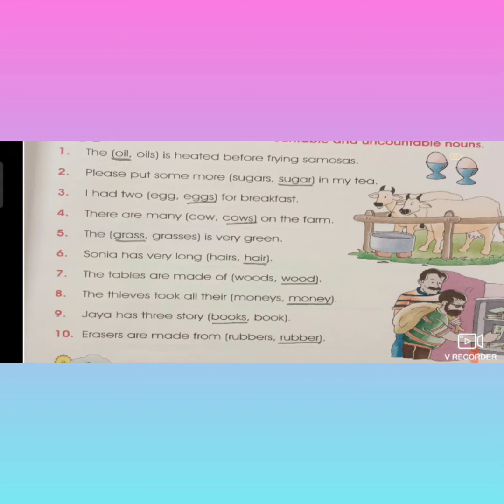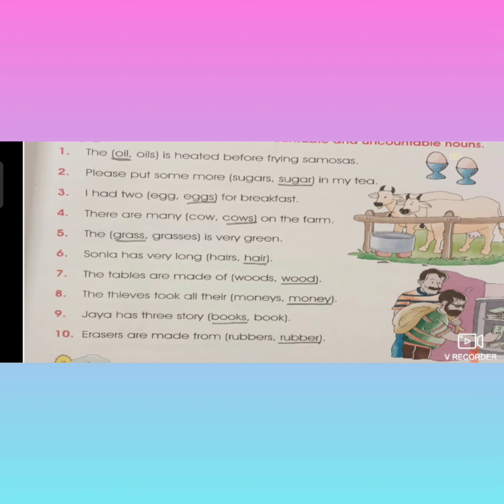Once again, see, children, underline carefully. First one, oil. Second one, sugar. Third one, eggs. Fourth one, cows. Fifth one, grass. Sixth one, hair. Seventh one, wood. Eighth one, money. Ninth one, books. And the last one, rubber. That's it. Over, no, children?